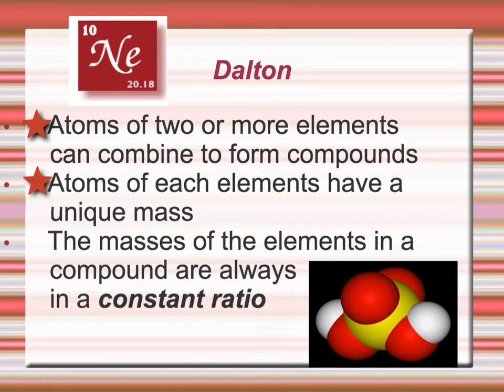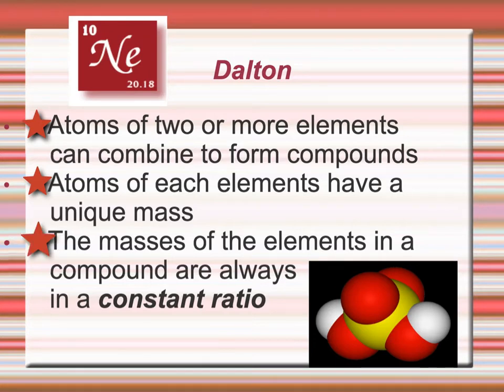Dalton also knew that all the atoms had different masses from one another. So if you look at the mass of neon up in the left-hand corner here, you see the number 20.18. That is the average mass of one atom of neon.